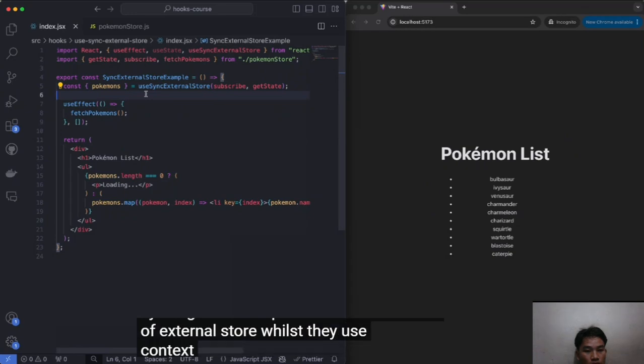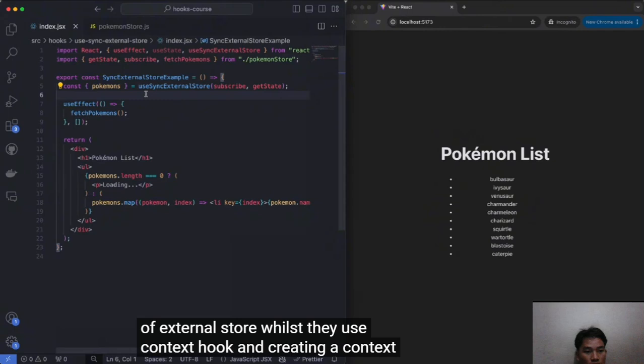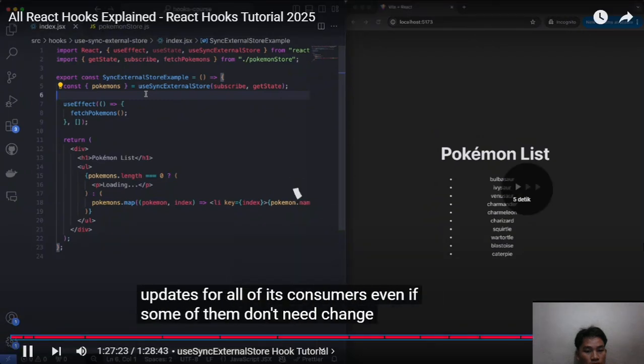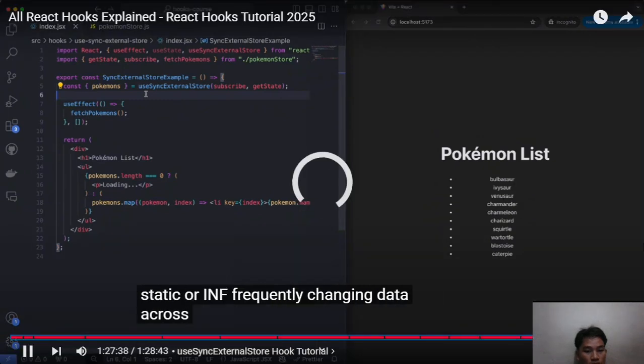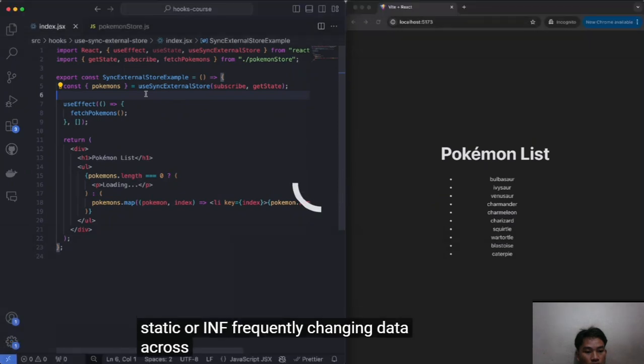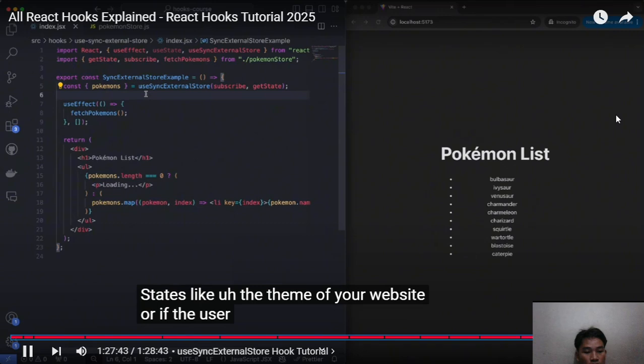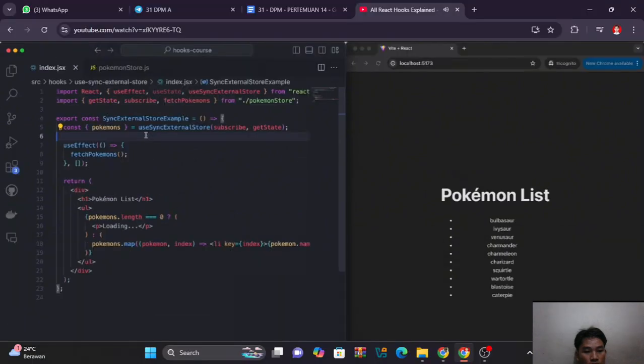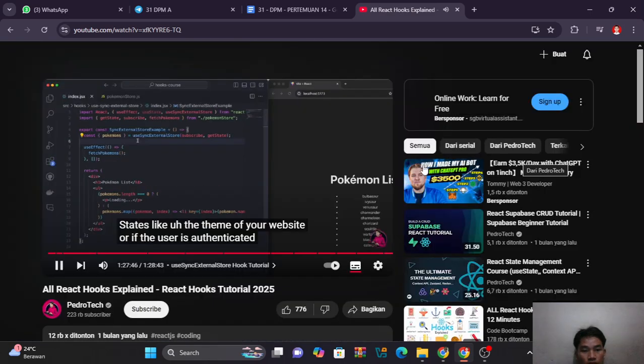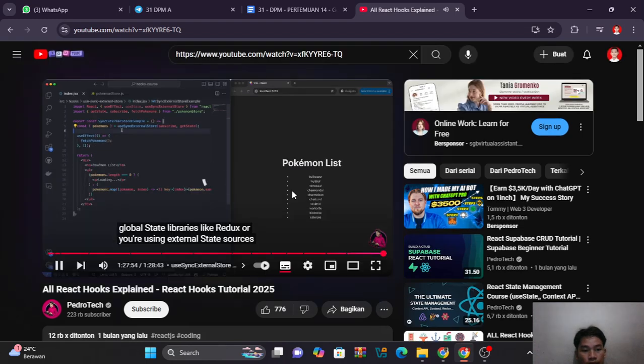Whilst the useContext hook and creating a context is for some components, maybe some global states like the theme of your website, or if the user is authenticated or not, maybe use a global context. But in this case over here, if you're syncing with global state libraries like Redux, or you're using external state sources, something like the sync external store might